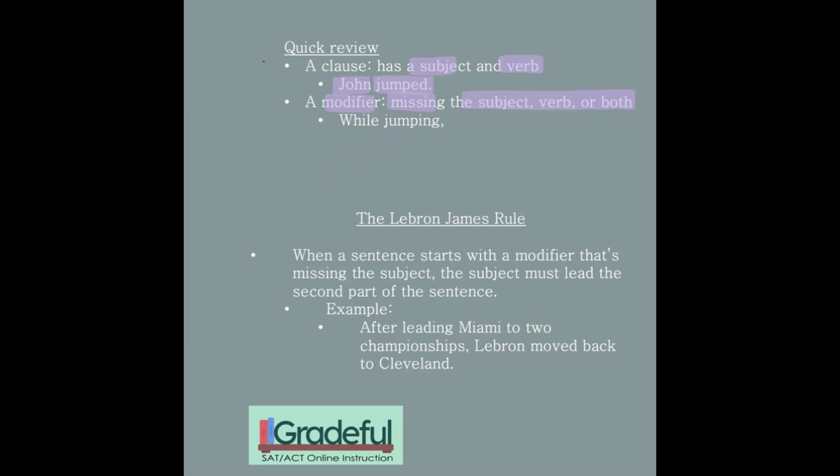Now, the LeBron James rule, what we jokingly refer to as the LeBron James rule, is the idea that if a sentence starts with a modifier that's missing the subject, the subject must start the second part of the sentence. Our example: after leading Miami to 2 championships, LeBron moved back to Cleveland. So here in green is our independent clause. And here in red is a modifier that's missing the subject.